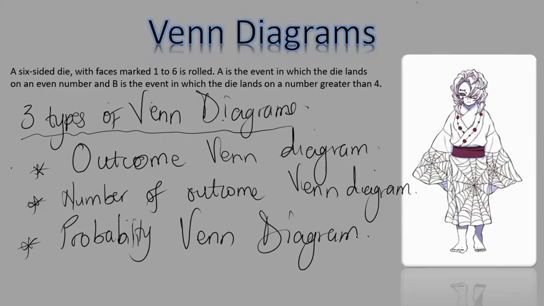Hope that makes sense. So every question will want one of these Venn diagrams from you. Always make sure that when you have a question, you look at the keywords. What do they want? Do they want an outcome Venn diagram, a number of outcomes Venn diagram, or a probability Venn diagram?